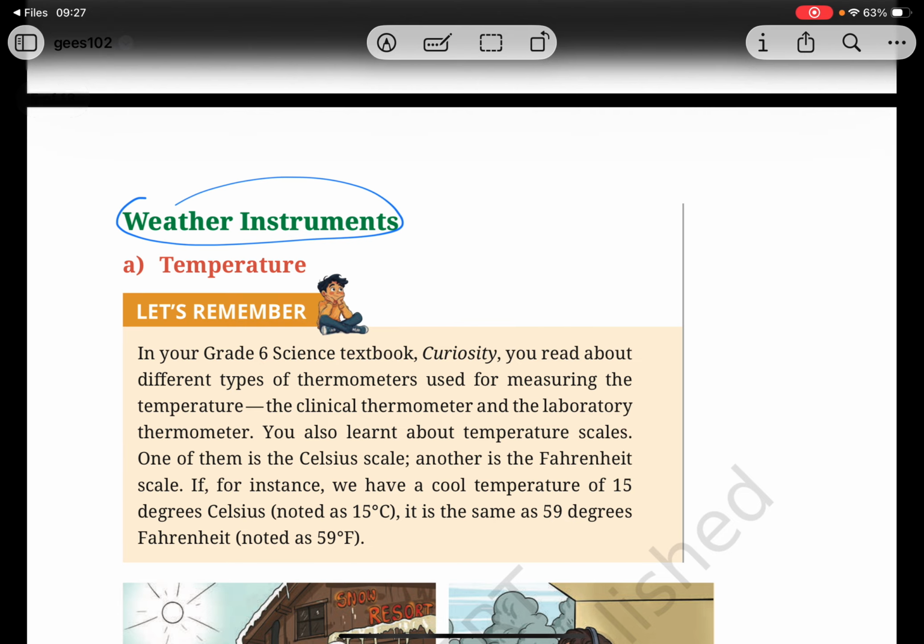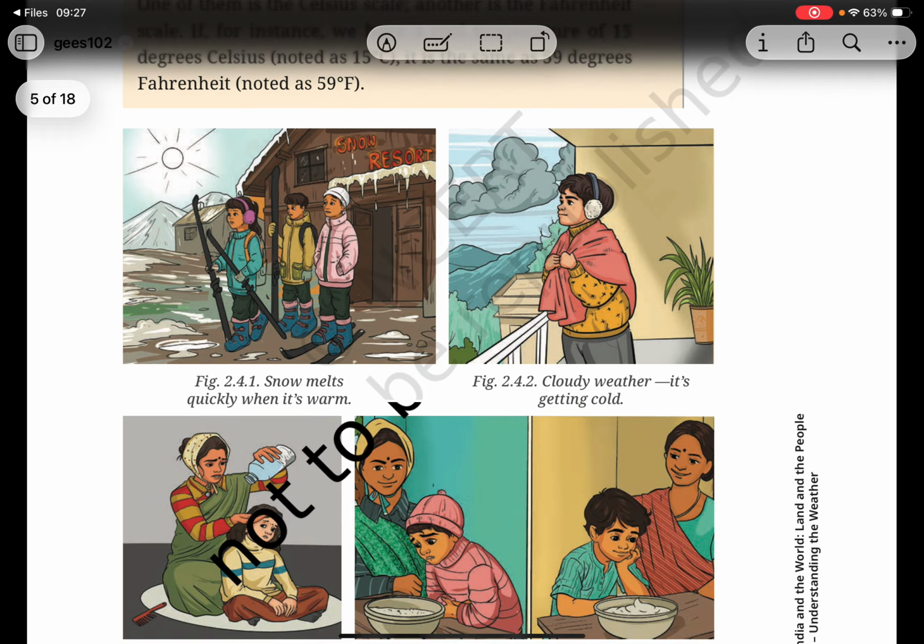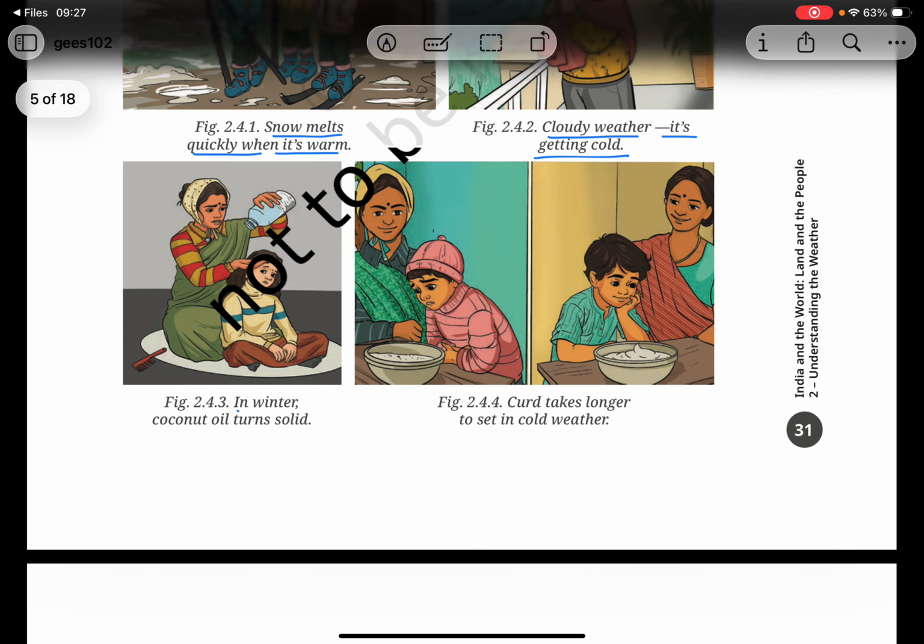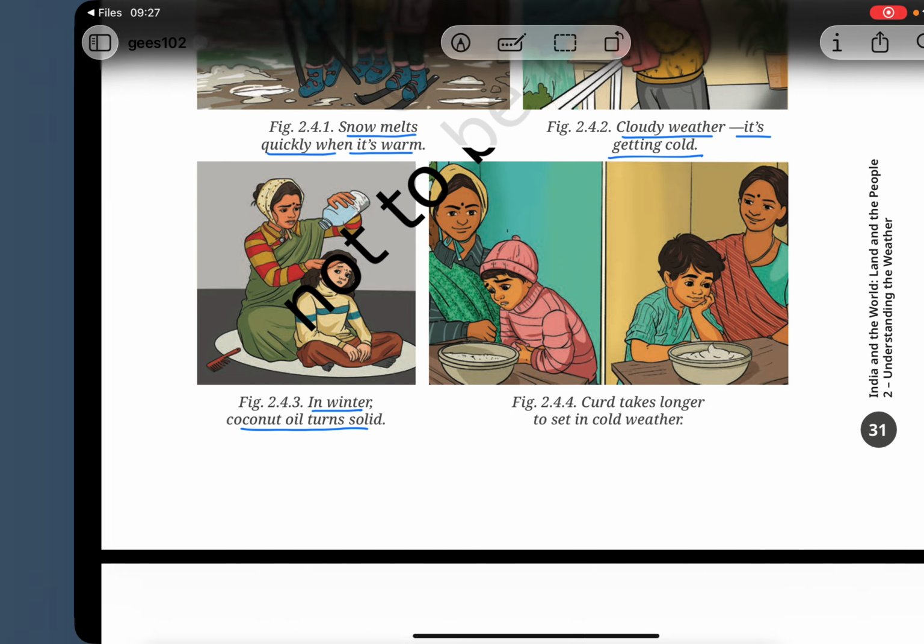Weather instruments, temperatures. Snow melts quickly when it warms. Cloudy weather, it's getting cold. In winter, coconut oil turns solid.